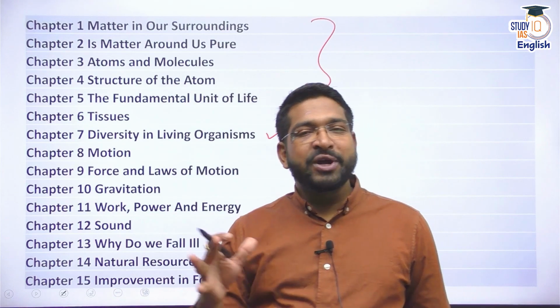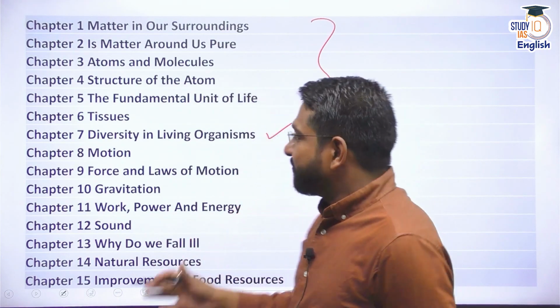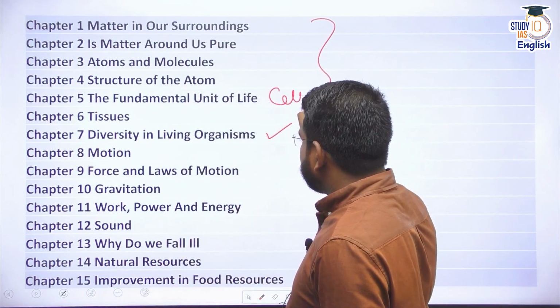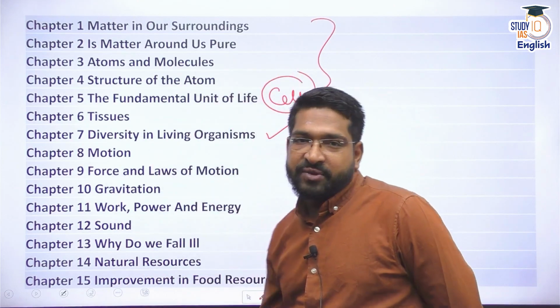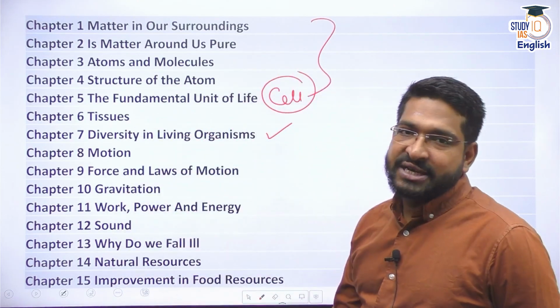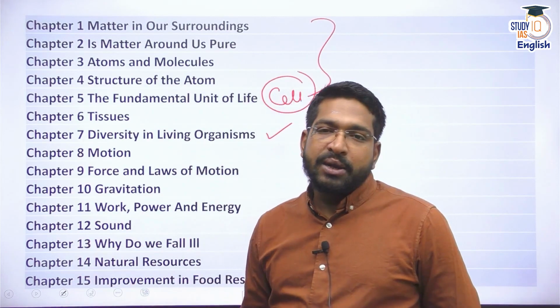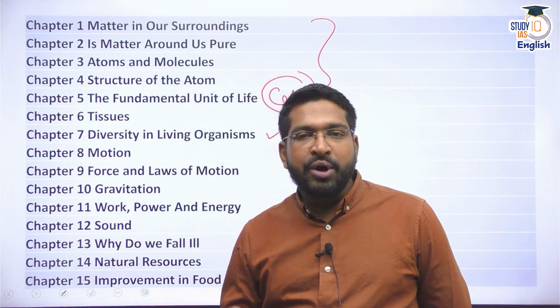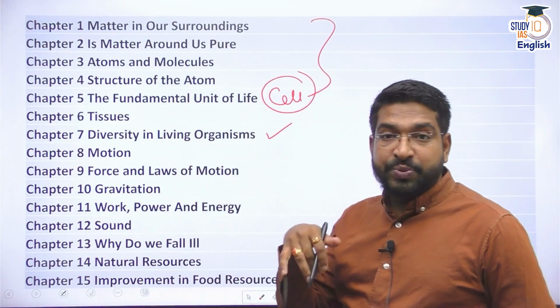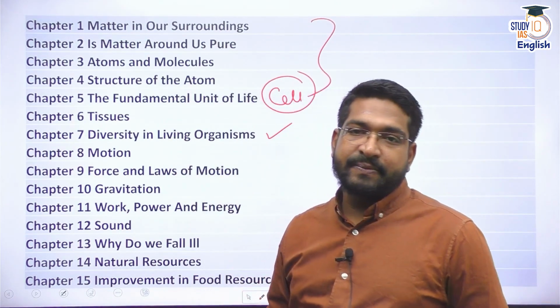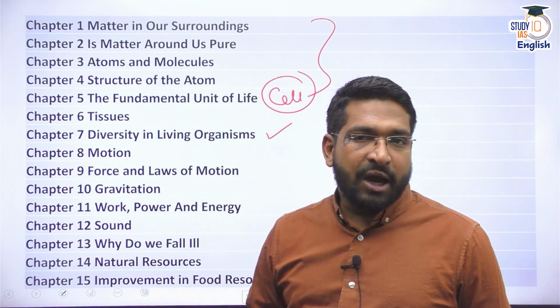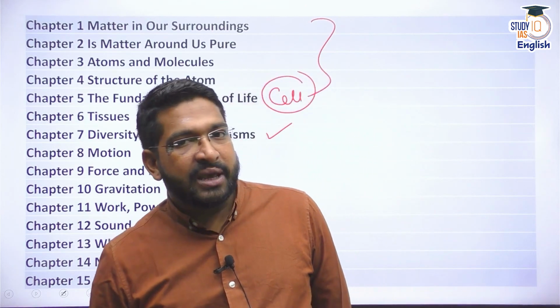Then we jumped into the domain of biology. In one of the chapters, we discussed the cell, the fundamental unit of life. Then tissues. We discussed tissues in two parts, plant tissues in part 1, animal tissues in part 2. And right now, we are in chapter 7. This is going to be part 2 of chapter 7. We are discussing how we classify living organisms.